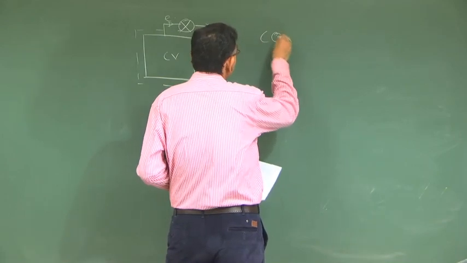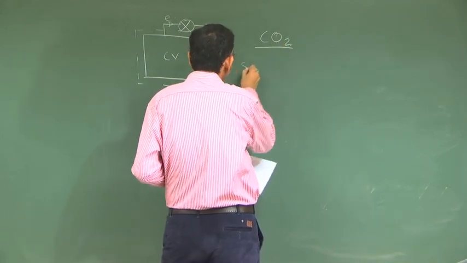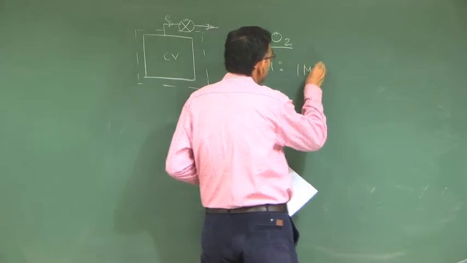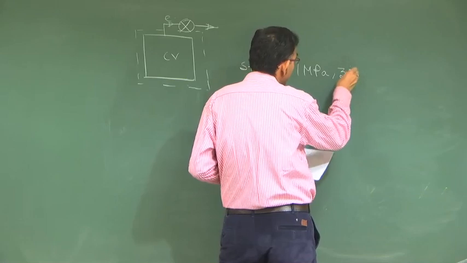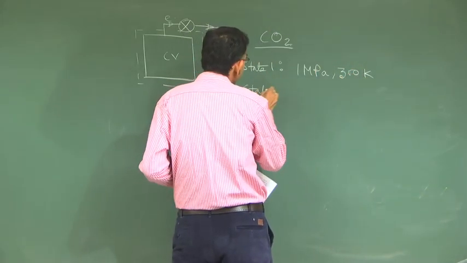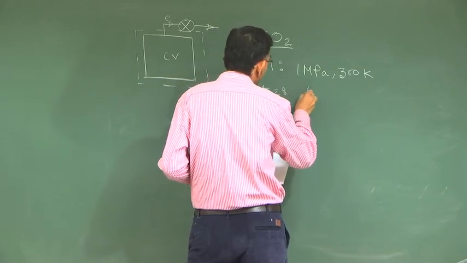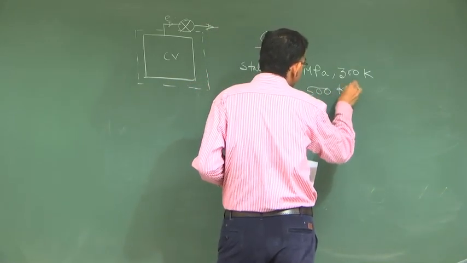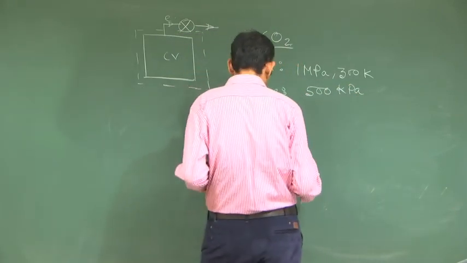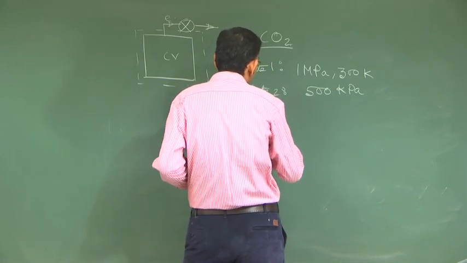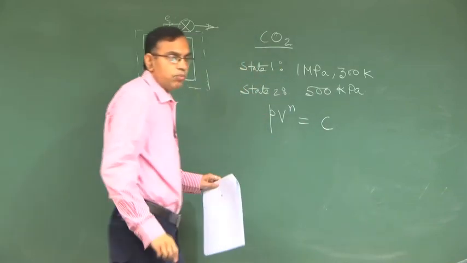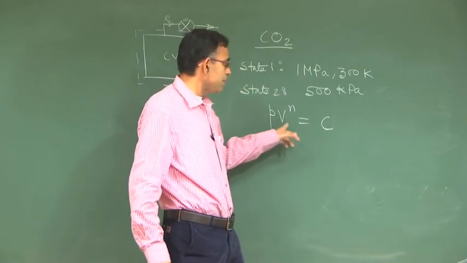The fluid is carbon dioxide, state 1, 1 MPa, 300 Kelvin, state 2, 500 kPa. Between state 1 and 2 you have a polytropic process which is defined as PV to the power n equal